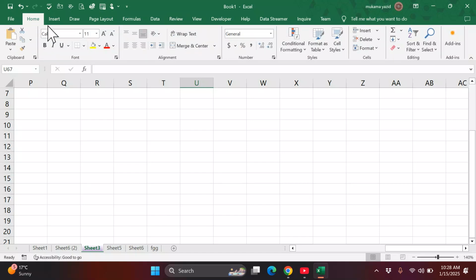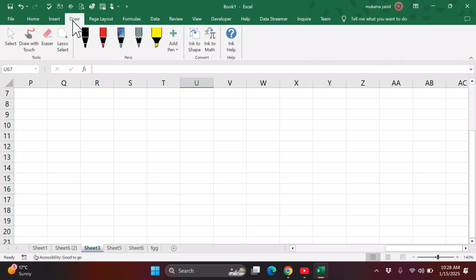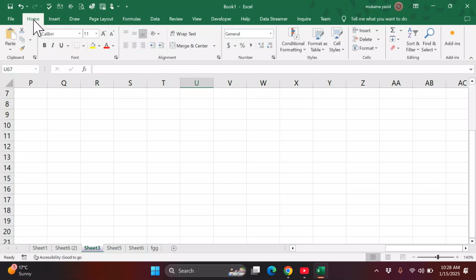When we click on a different tab, it will bring different commands, but this whole area is the ribbon. So when clicking on Insert, the commands in the ribbon will change and give me different commands. If I click Drawing, the ribbon changes and gives us different commands, the commands for drawing. If I go to Home, these are the Home commands.